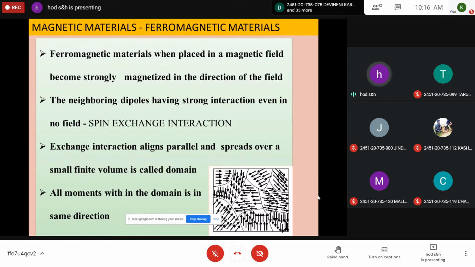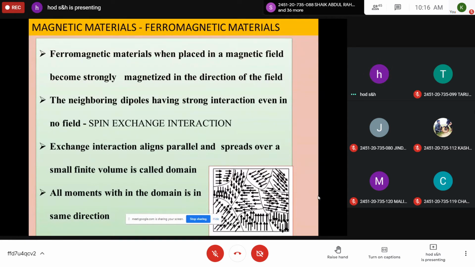So when the ferromagnet is placed in a magnetic field, it will be strongly magnetized in the direction of the field. Even when there is no field, the neighboring dipoles interact, and this causes a certain internal molecular field. And in a ferromagnetic material, you can observe a number of atomic regions which are called domains. In each domain, magnetic moments are aligned in one particular direction, giving rise to a certain magnetization. That means it can be considered as a combination of clusters, and in each cluster you have some net magnetization.